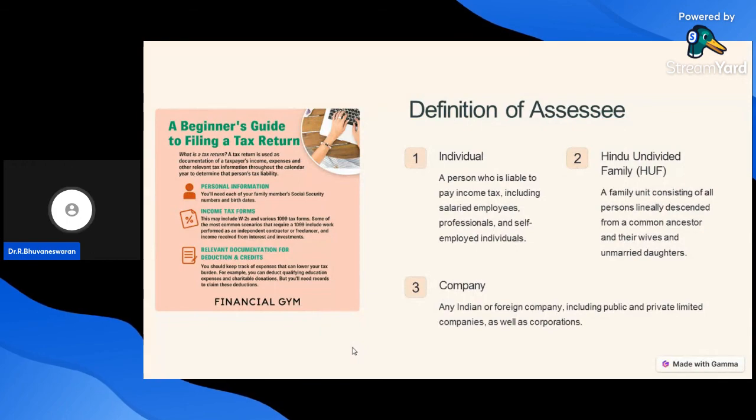A Hindu undivided family is a family unit consisting of all persons lineally descended from a common ancestor, and their wives and unmarried daughters. Company. A company is an artificial juridical person. Any Indian or foreign company, including public and private limited companies as well as corporations, is called a company.